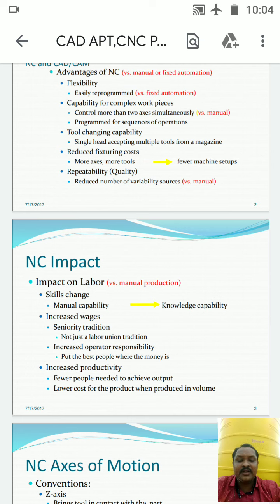Increased operator responsibility. The operator is nothing but the worker. His responsibility is going to be greater, because whenever NC machines are used, he should continuously monitor them. For that reason the responsibility is more here. Put the best people where the money is, which means we require very good people. Then increased productivity. Compared to the manual working process, in NC and CNC machines we will get high productivity.